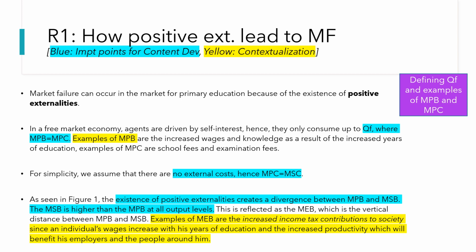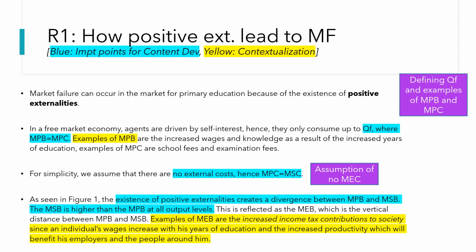Secondly, we always must state our assumptions. So our assumption here, because we are talking about positive externalities, is that there are no external costs. Therefore, there is no MEC here, and MPC equals MSC, which will also show in our diagram. Lastly, we must talk about the divergence in context.